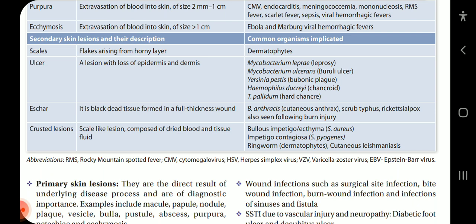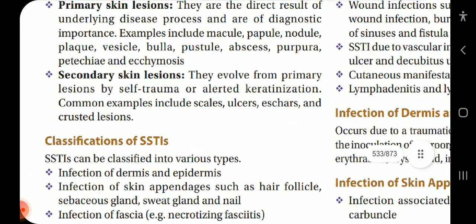Okay, abbreviations: RMS for Rocky Mountain spotted fever, CMV for cytomegalovirus, HSV for herpes simplex virus, VZV for varicella zoster virus, and EBV for Epstein-Barr virus.